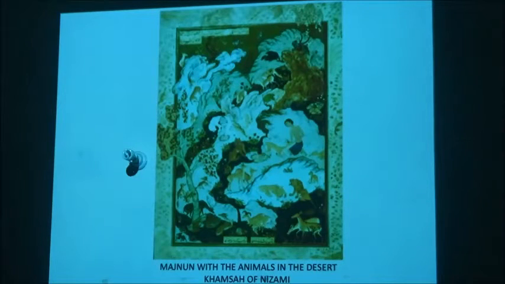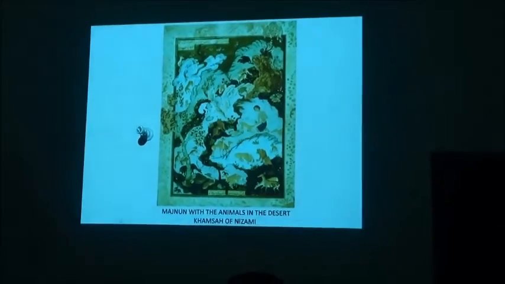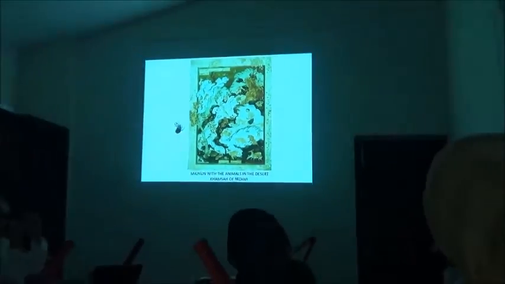So we see here, what are they called? Deer. The deer is intuition. The lion is the noble self and the ego. And we have birds in the background, which are the dervish, so the saints. And there's a very strong presence of the natural phenomena. You see the rocks, you see the water, you see the trees, you see this entire environment where it's him and that, and there is no other human being.